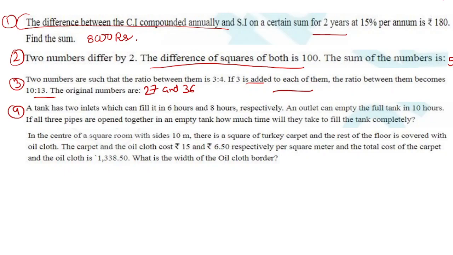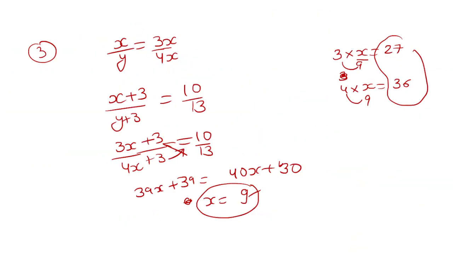If all three pipes are opened together in an empty tank, how much time will they take to fill the tank completely? So there are two pipes which are inlet pipes, and there is one pipe that is an outlet pipe. Time is given: 6, 8, 10. First you have to try to understand the question language. That's why I was reading it.